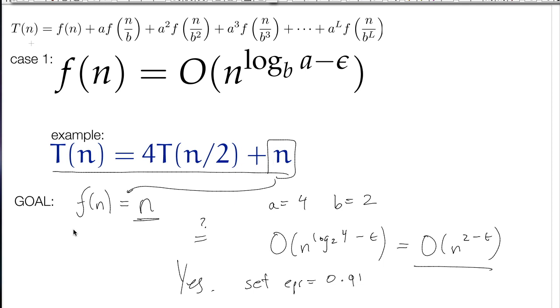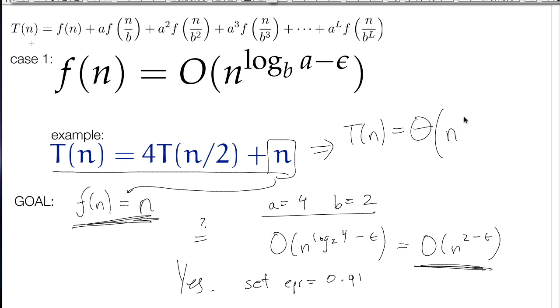Given the recurrence, we separate out what f of n is, what a and b are, and we check whether f of n is in this right here. In this case, it is, and so that means right away that T of n is going to be theta of n to the log base 2 of 4, or theta of n squared. No fiddling around, just that.